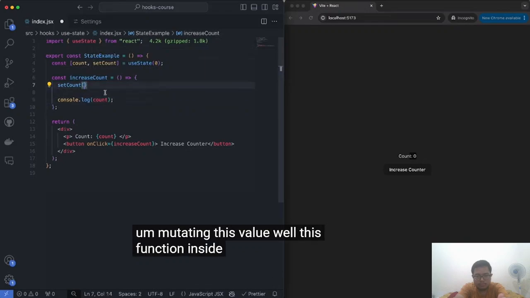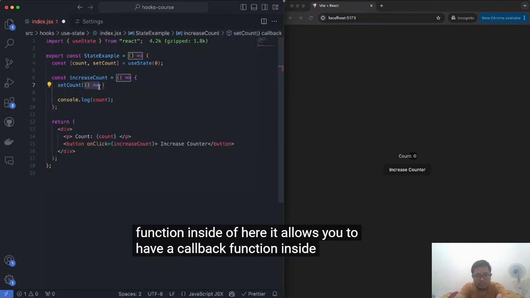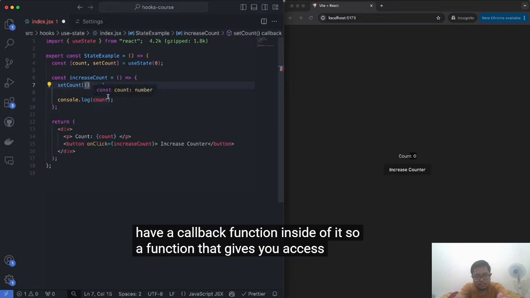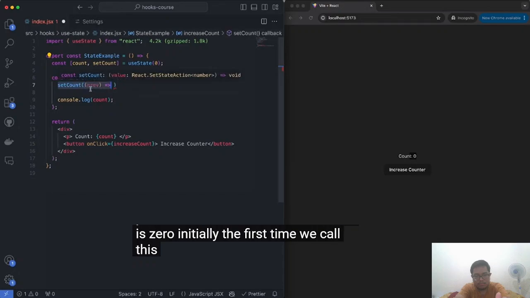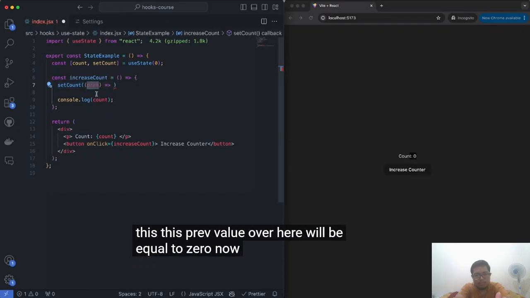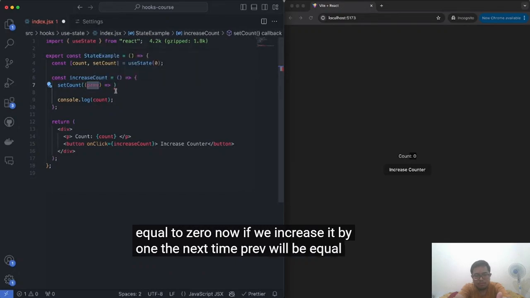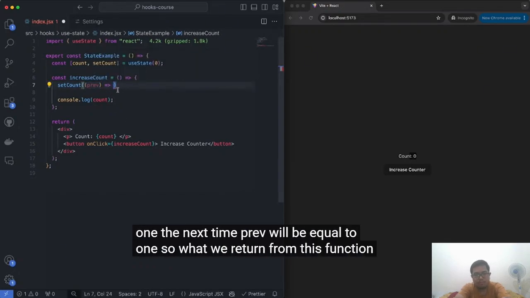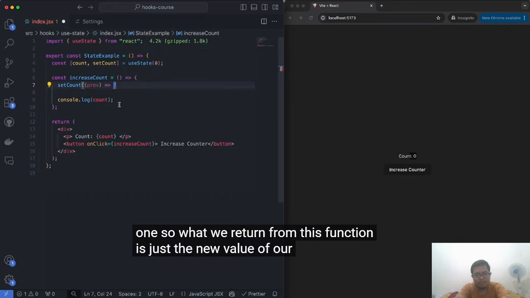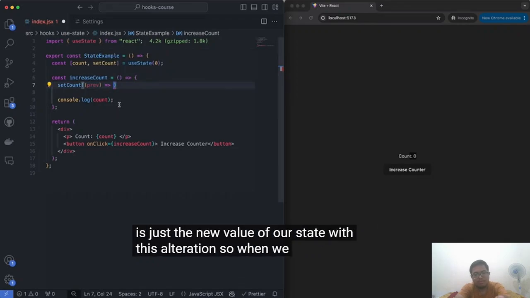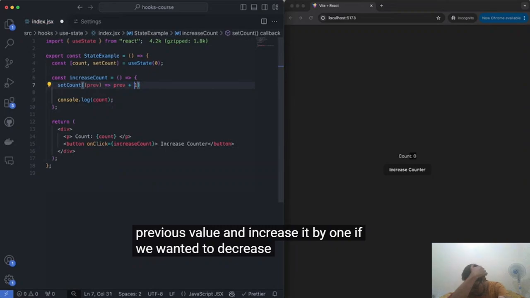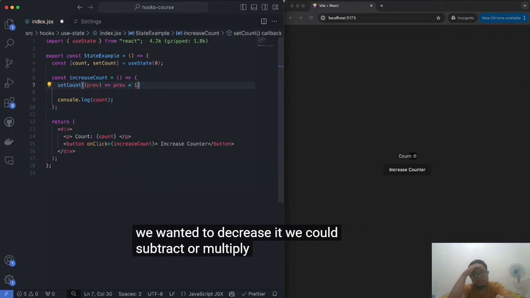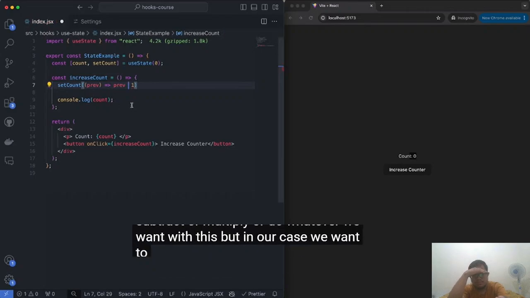Well, this function inside of here allows you to have a callback function inside of it, a function that gives you access to the previous value of the state. So if count is 0 initially, the first time we call this, prev value over here will be equal to 0. Now if we increase it by 1, the next time prev will be equal to 1. So what we return from this function is just the new value of our state with this alteration. So when we call increase count, all we want to do is get the previous value and increase it by 1. If we wanted to decrease it, we could subtract or multiply or do whatever we want with this. But in our case, we want to just add it.